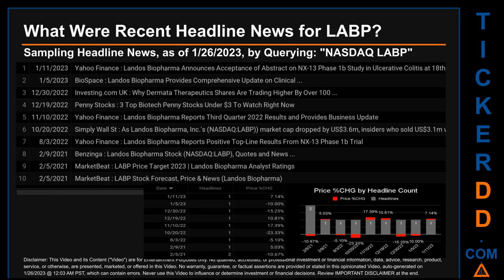The day saw a drop of minus 23.33% when LABP opened trading at 0.6 and closed at 46 cents. There was one found headline when Simply Wall Street published the headline that read, as Lando's Biopharma, Inc.'s market cap dropped by $3.6 million United States dollars, insiders who sold $3.1 million United States dollars worth of stock were able to offset their losses.